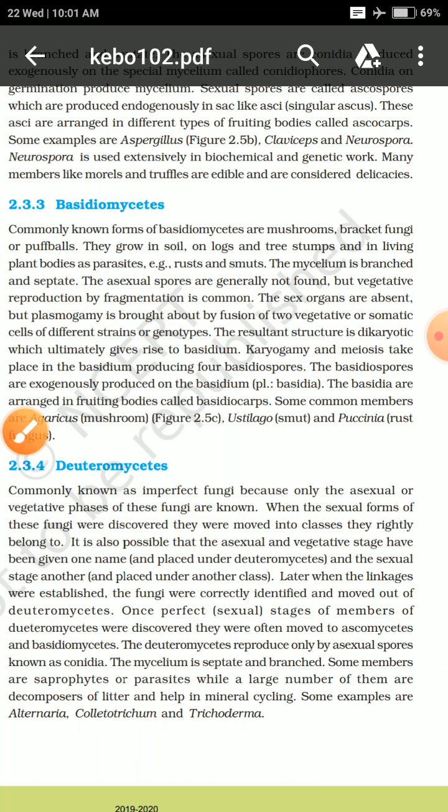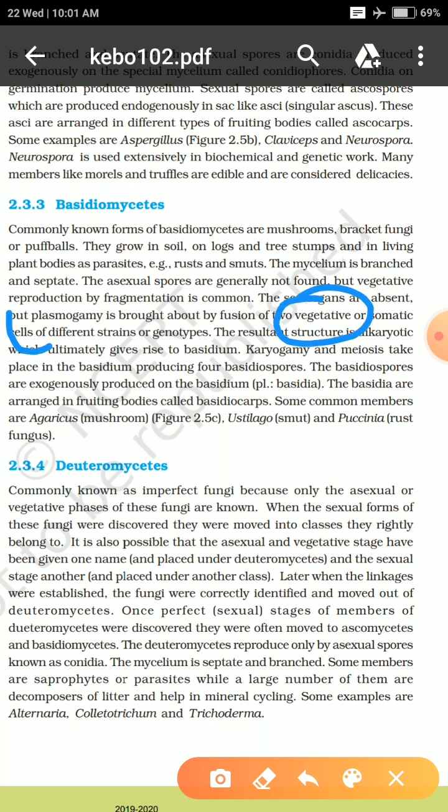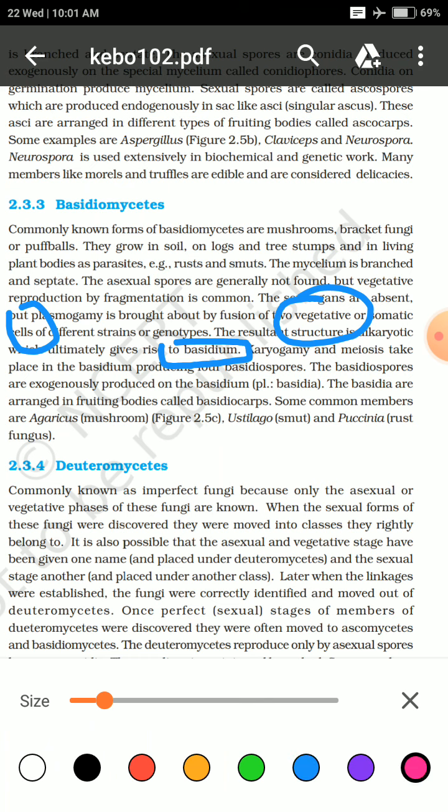So what happens if they don't have a sexual spore? Their vegetative cells or the somatic cells combine together and form basidium, and this basidium develops into basidiospores, and this basidiospore develops a fruiting body which is known as the basidiocarp.